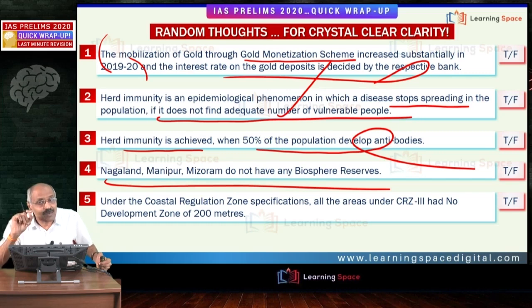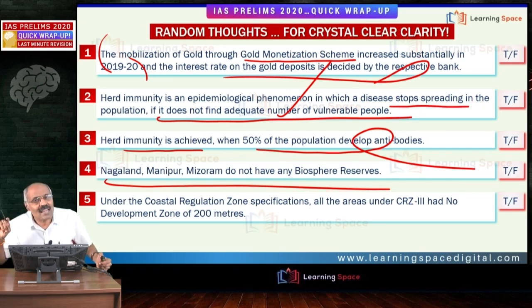And the next one which comes to my mind is Uttarakhand. Uttarakhand has got Nanda Devi Biosphere Reserve. So these are important. Then when you look at Andhra Pradesh, Seshachalam Biosphere Reserve. Right? So friends, about the remaining biosphere reserves, we will discuss in some other class. So in a nutshell, Jammu and Kashmir, Ladakh, no biosphere reserve. Nagaland, Manipur, Mizoram, as well as Tripura, no biosphere reserves.